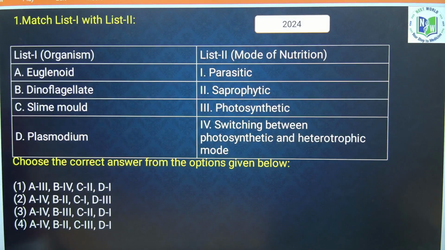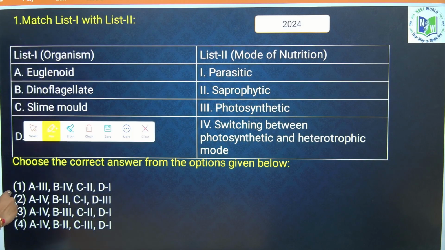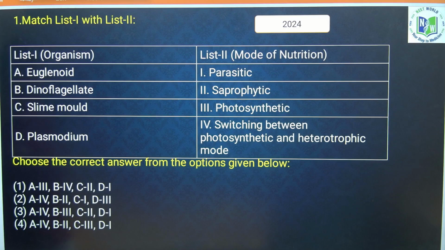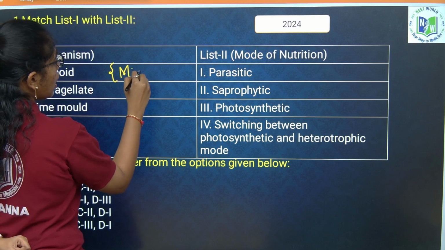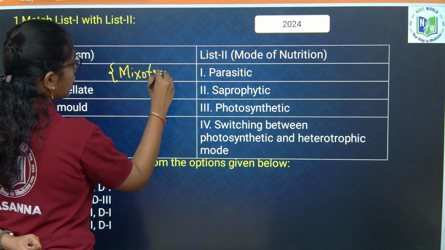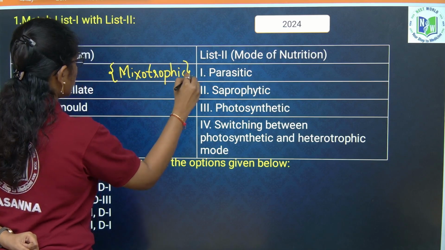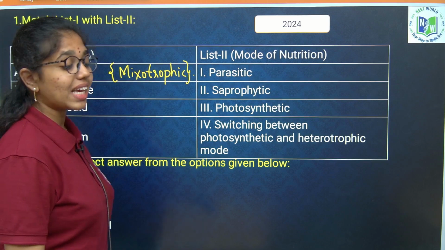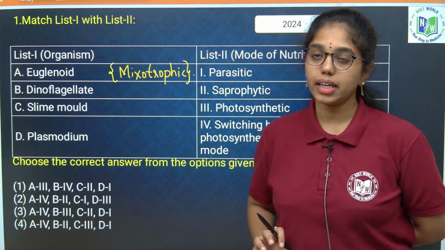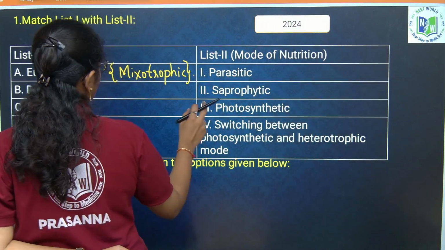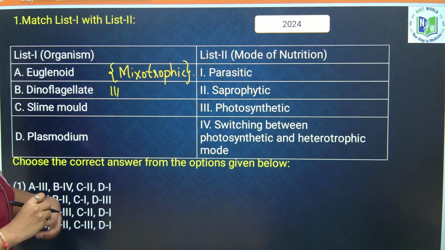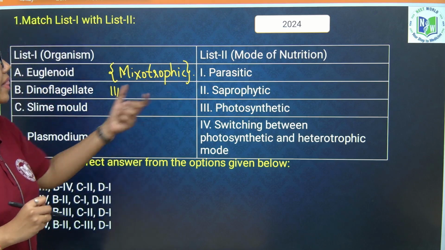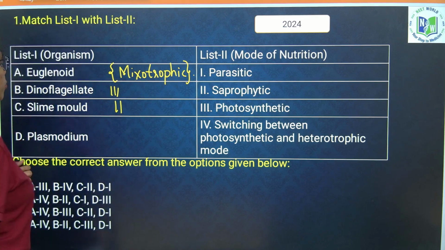So if you see the first question, which was recently asked in 2024, in list 1 he has given you a set of organisms, and in list 2 the mode of nutrition. Euglenoid, of course we all know, conducts mixotrophic nutrition. Dinoflagellates are photosynthetic protists and conduct photosynthesis for food preparation, so their mode of nutrition is photosynthetic. Slime molds are fungi-like protists and their mode of nutrition is saprophytic.